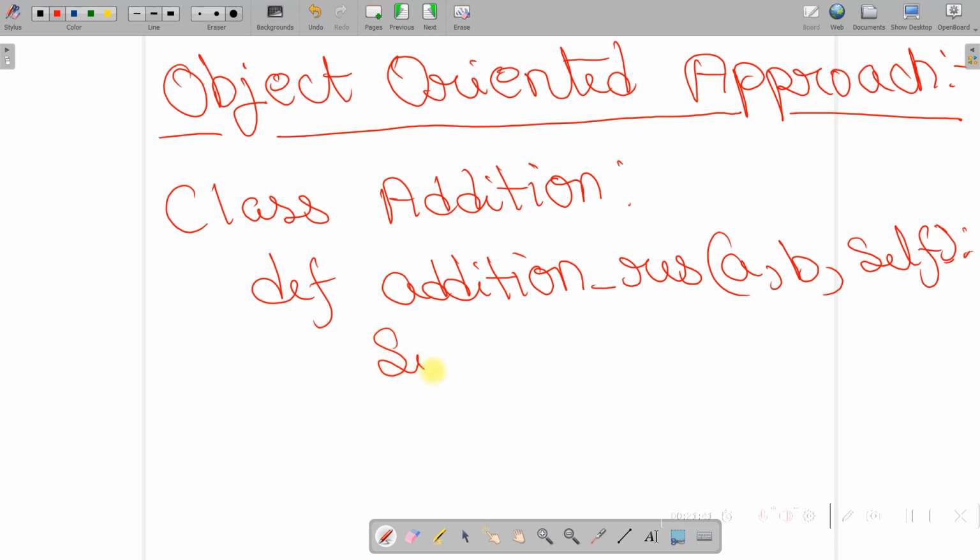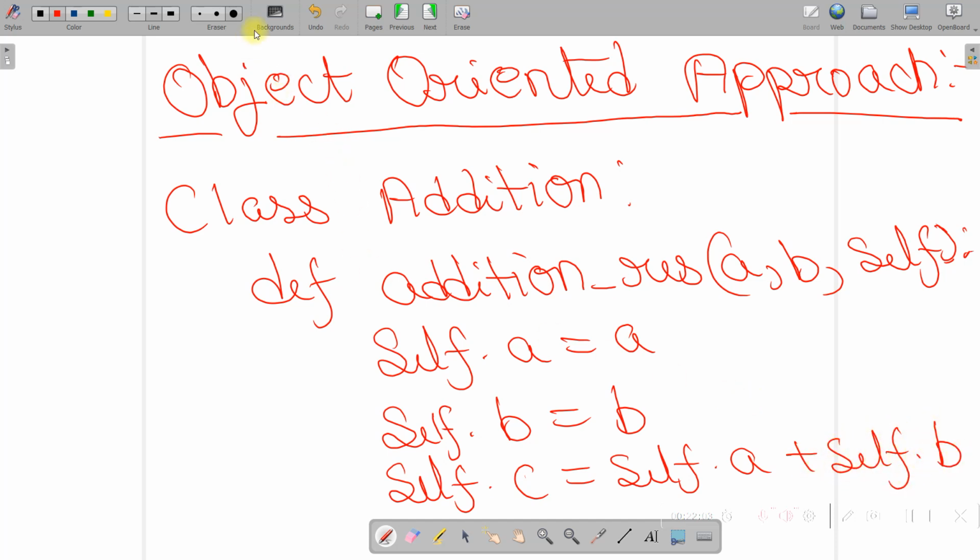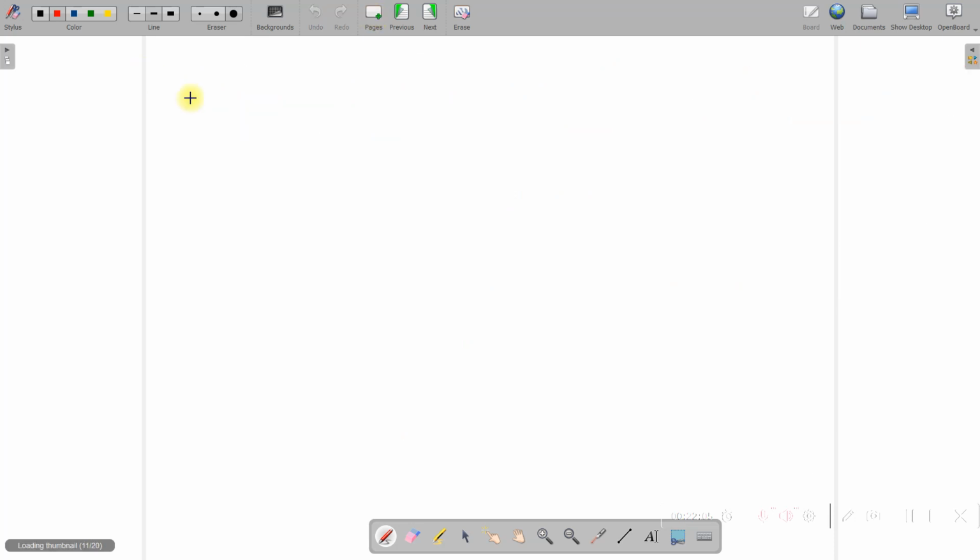Inside it, I'll say self.a equals a, self.b equals b, and then I'll say self.c equals self.a plus self.b. Finally, we'll simply say print